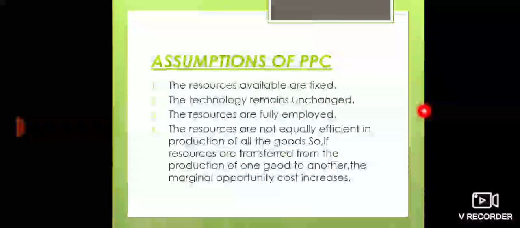Now, assumptions of PPC: the resources available are fixed, technology remains unchanged, the resources are fully employed, and the resources are not equally efficient in the production of all the goods. So if resources are transferred from the production of one good to another, the marginal opportunity cost increases.